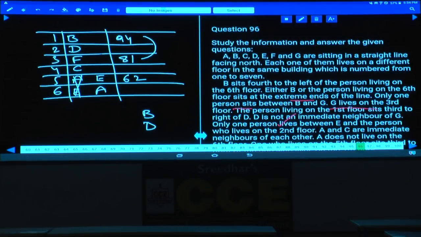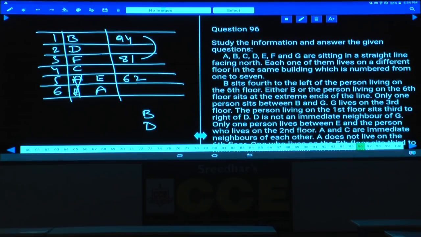Then question number 96 to 100. Yes, how many of you had done this one, 96 to 100? Question numbers 96 to 100. How many of you had done? Not done?